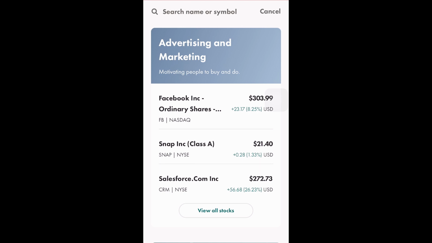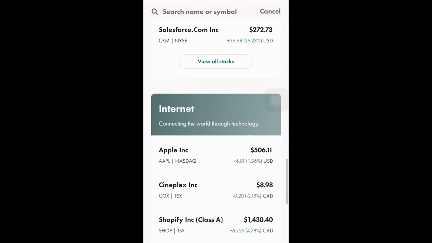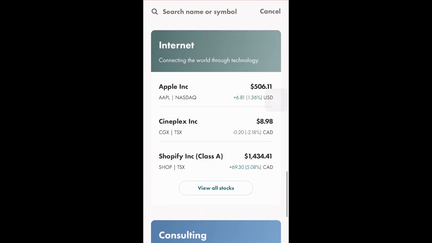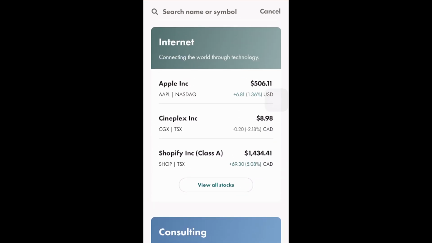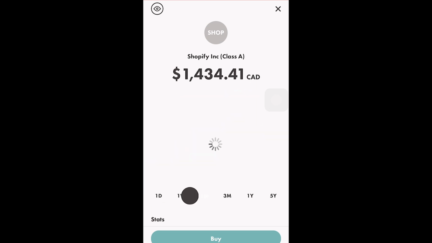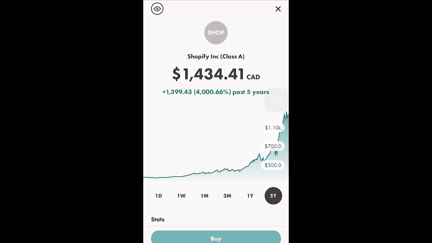You can see Facebook stocks, Salesforce stocks, and then internet. You can see stocks of Apple, Shopify, and it is really easy to buy any of these stocks. Just click on one of them, let's say Shopify, and once you are on Shopify, you can see the data for the current day. You can segment it out for the current week, current month, last 3 months, last 1 year, and last 5 years.